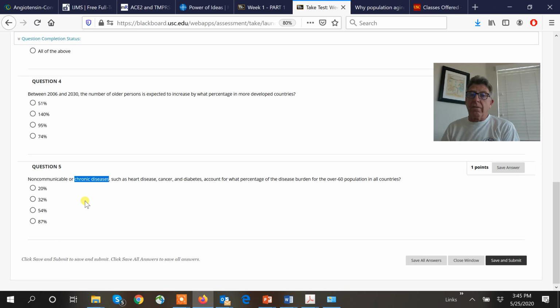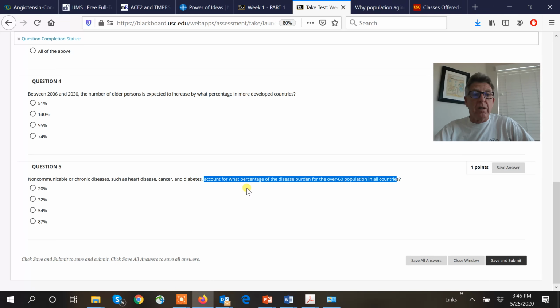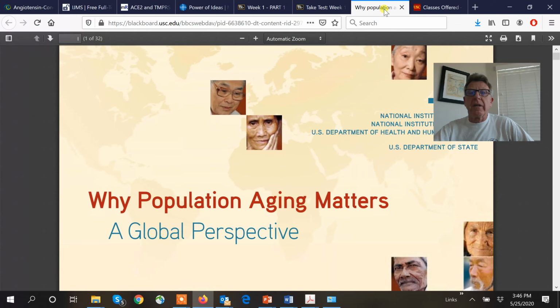It's because of bad luck with genes, a long life, and usually some really crappy choices, but it's a mix of all three. So we want to know what percentage of disease burden is for the population over 60 in all countries. Again, it's on a percentile basis. That's what you do, and then you come back over here to your reading.